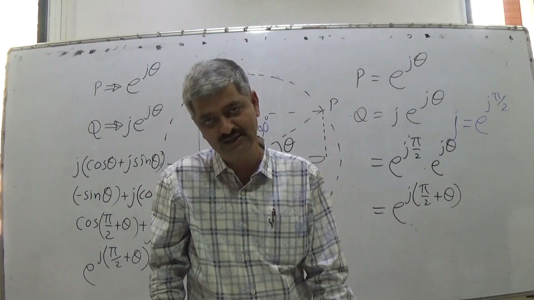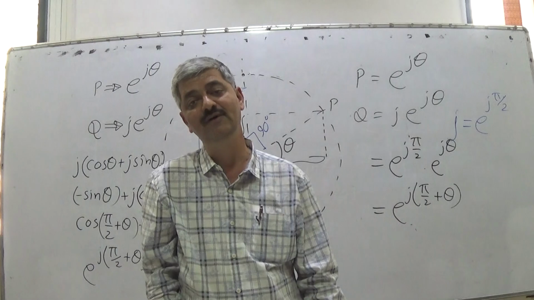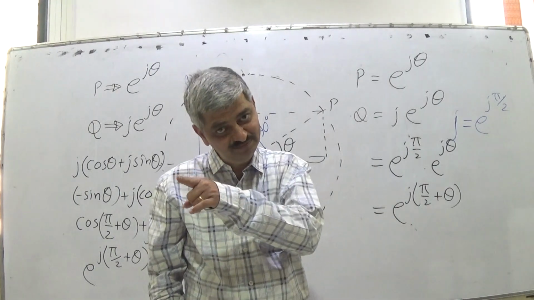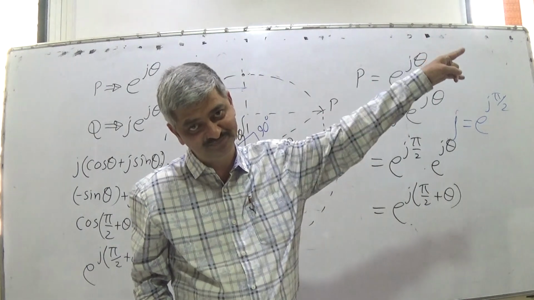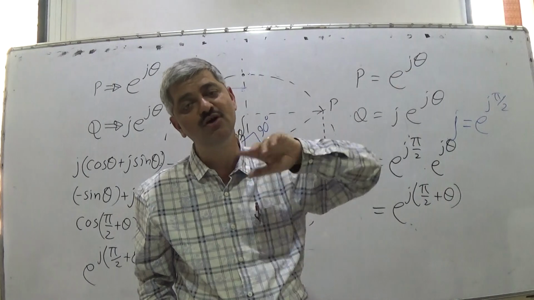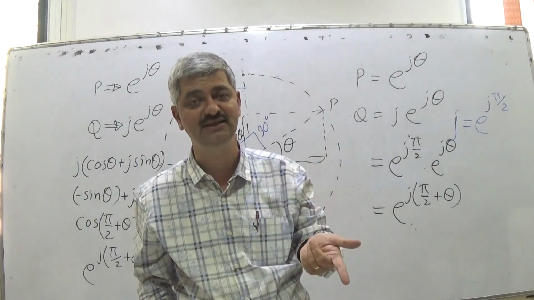So e raised to j theta, if I multiply by a real number r, the point moves in the same direction r times. It moves on a circle of radius r with the same angle theta.